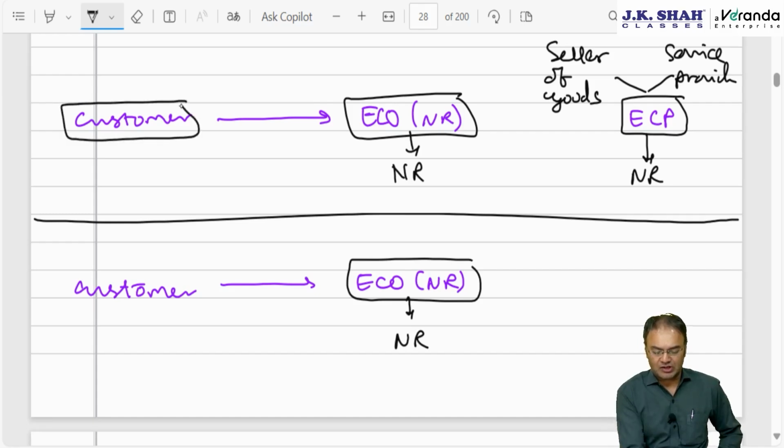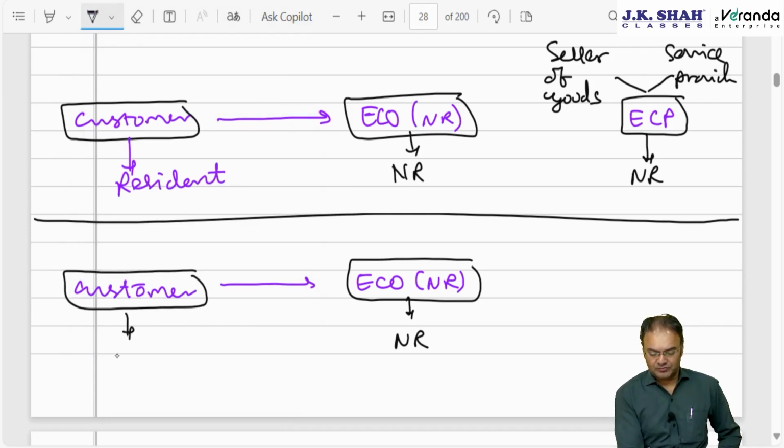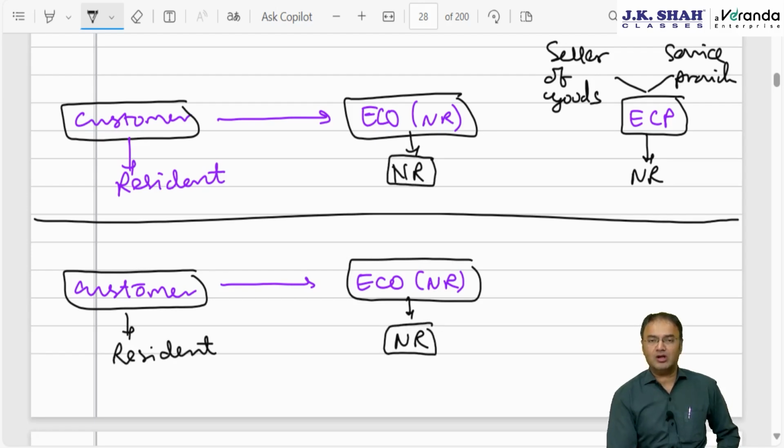As far as the customer is concerned, the customer should be resident. In the second situation, where Amazon is selling its own goods or providing its own services, not the services of an e-commerce participant, the customer should be resident in India, and the e-commerce operator should be non-resident. In any case, the e-commerce operator should always be non-resident, because the whole objective of equalization levy was to cover those transactions where the person earning the income is not otherwise liable to pay tax in India under normal circumstances.